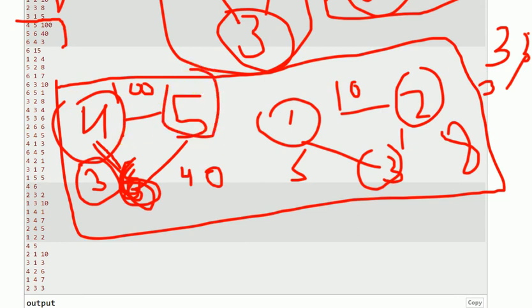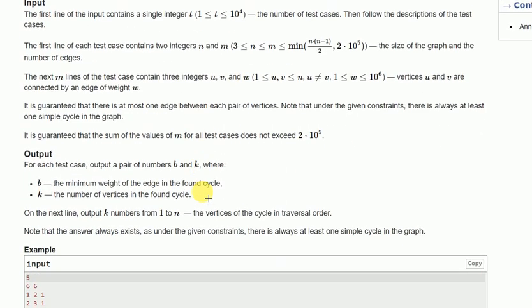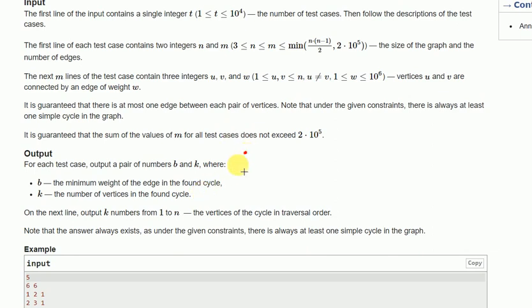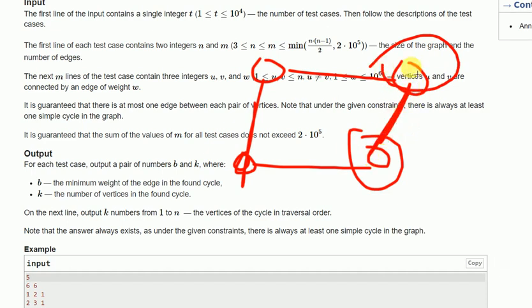So let's consider how to solve this problem. We have to find the lightest edge that lies on a cycle. So we can think of a disjoint set union. Whenever a cycle forms, the parent of this node and this node is the same. Whenever we connect components, the parents become the same.